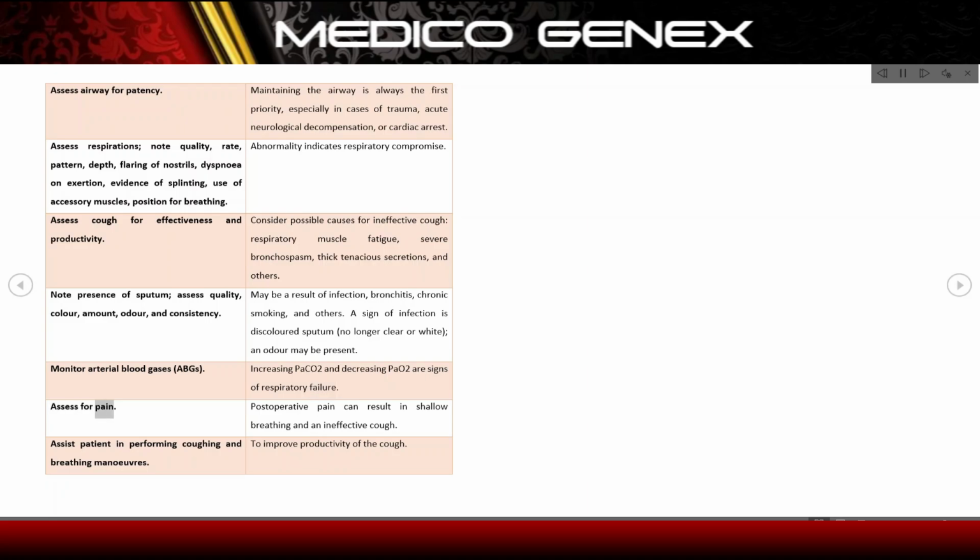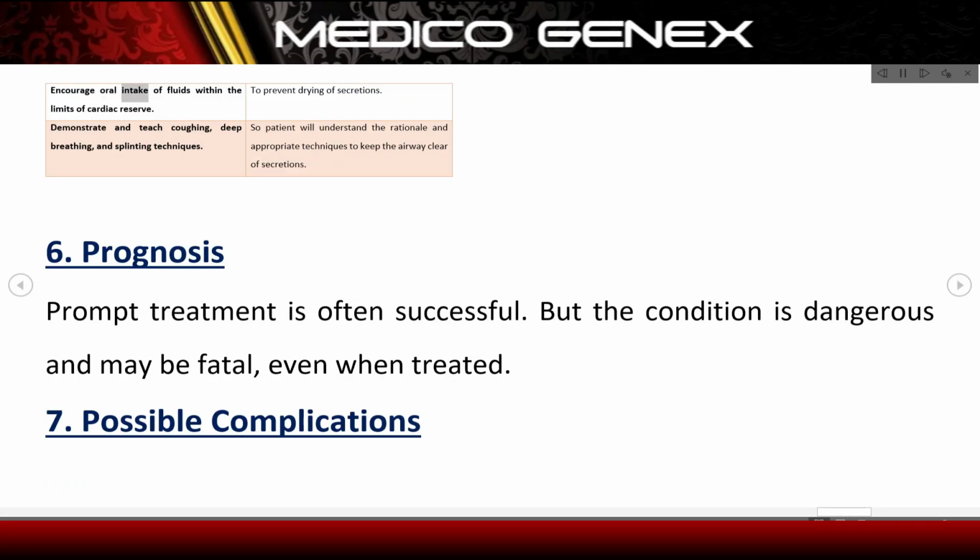Assess for pain. Postoperative pain can result in shallow breathing and an ineffective cough. Assist patient in performing coughing and breathing maneuvers. To improve productivity of the cough, encourage oral intake of fluids within the limits of cardiac reserve, to prevent drying of secretions. Demonstrate and teach coughing, deep breathing, and splinting techniques, so the patient will understand the rationale and appropriate techniques to keep the airway clear of secretions.